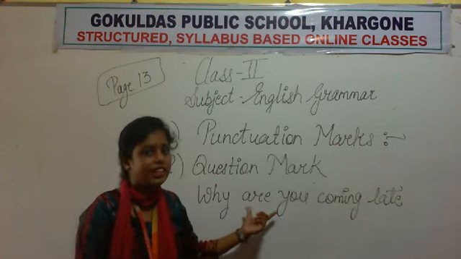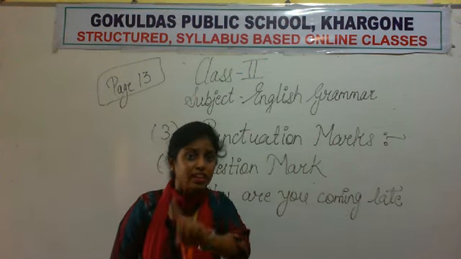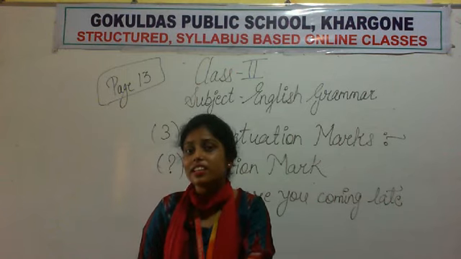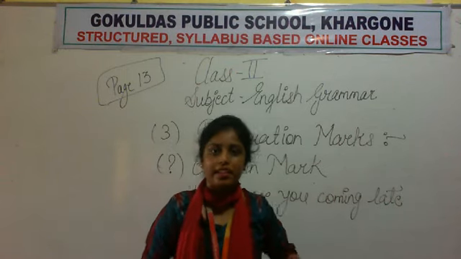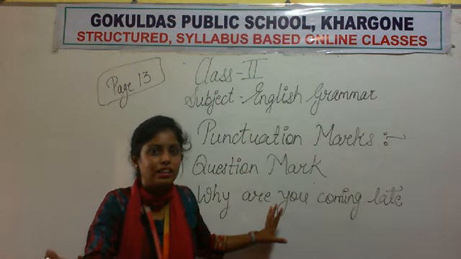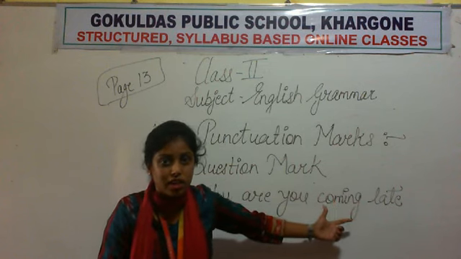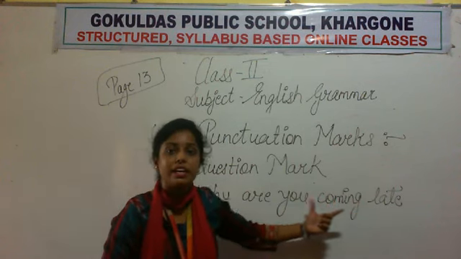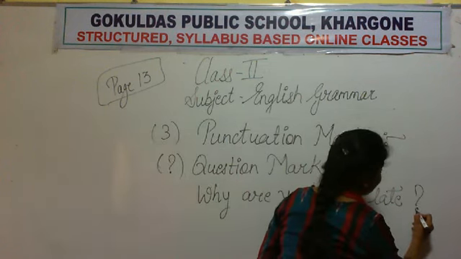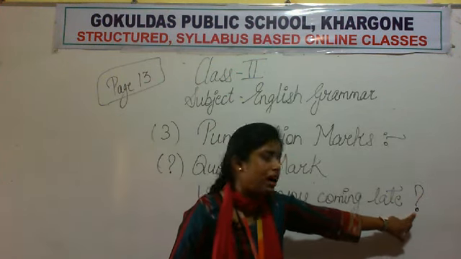Now if I translate this sentence in Hindi, तुम late क्यों आ रहे हो? So he probably will have an answer. To whom am I asking this question? जिससे भी मैंने ये question पूछा उसके पास इसका कुछ तो answer होगा, right? So, why are you coming late? मैंने question पूछा, yes. So we will place a question mark at the end. Okay, don't forget to place the question mark at the end.